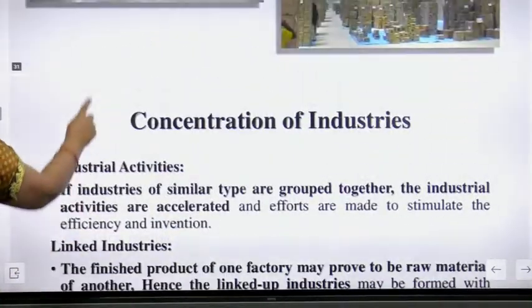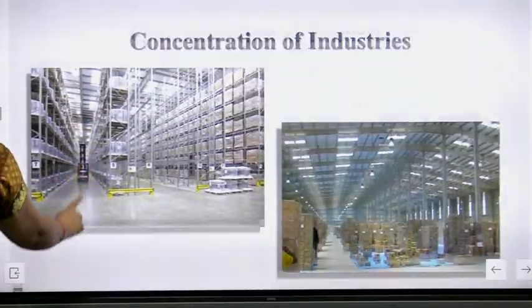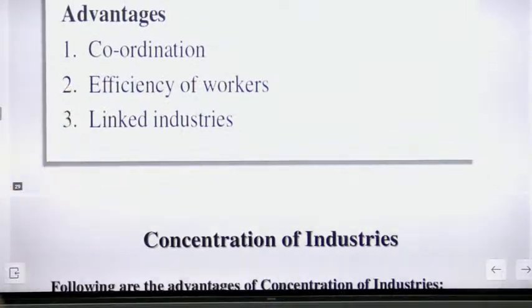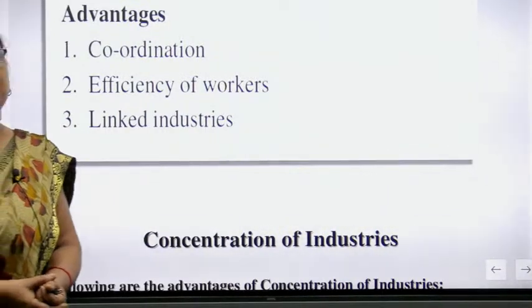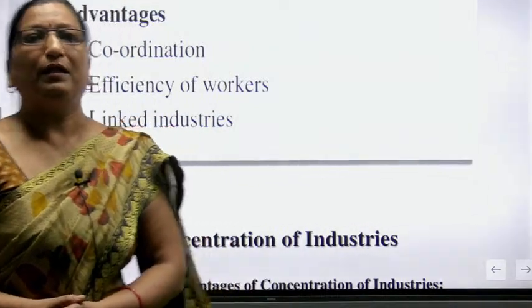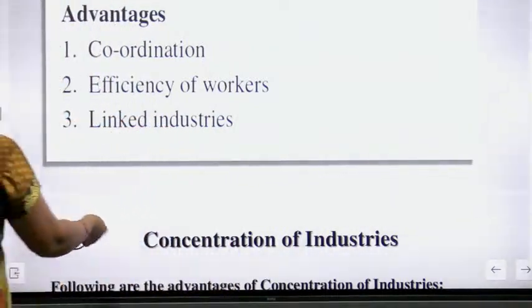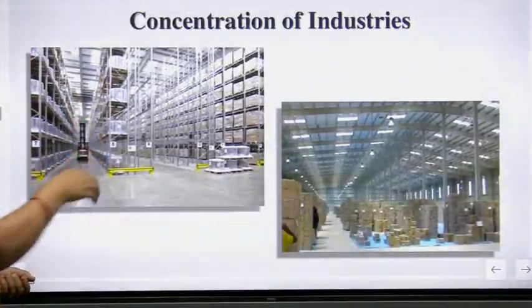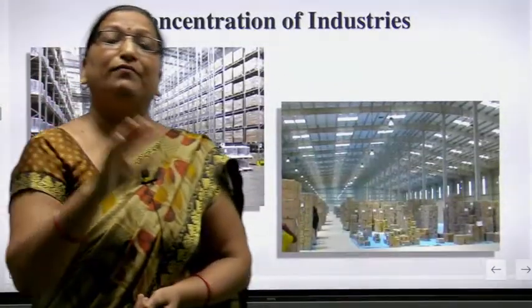You can understand these advantages again. These are coordination between the industrialists and the workers, and the efficiency of the workers, the capability of the workers, and the linked industries is a very important beneficial point of view. Now, if advantages are there, there will be so many disadvantages also.